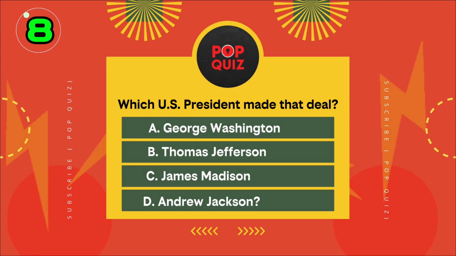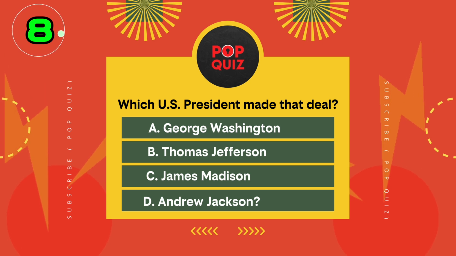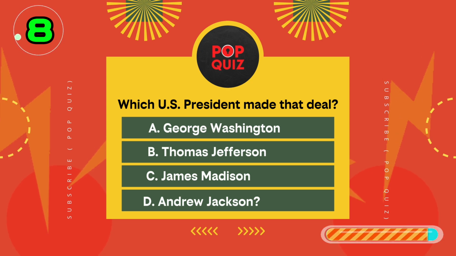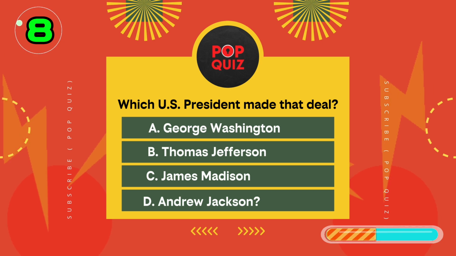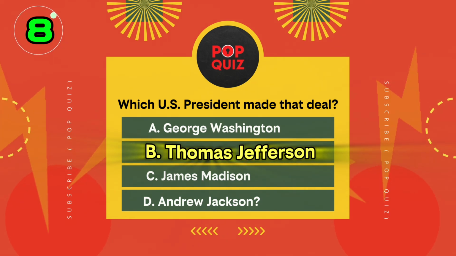Question 8. The Louisiana Purchase was a deal with France. Which U.S. president made that deal? A, George Washington, B, Thomas Jefferson, C, James Madison, or D, Andrew Jackson? Who doubled the size of the country? It was B, Thomas Jefferson.